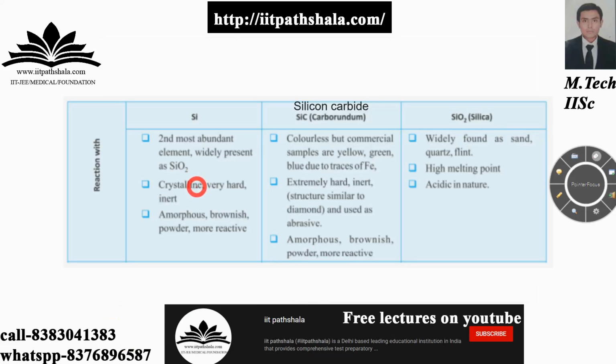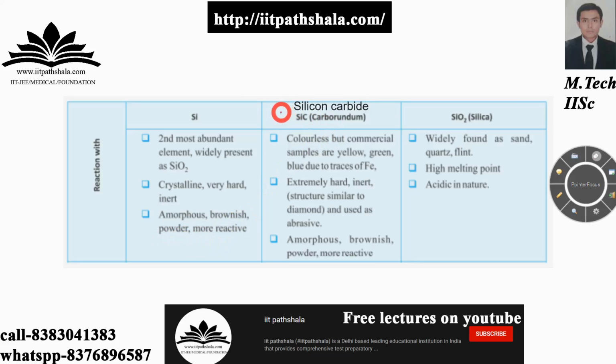Let us talk about silicon, guys, now. So now we have silicon, then silicon carbide and silica. Silicon is the second most abundant element, and it is widely present as SiO2, as silica. The crystalline form is very hard and inert. The amorphous form does not have a definite shape; it is a brownish powder and it is more reactive.